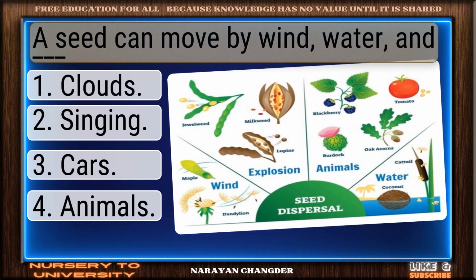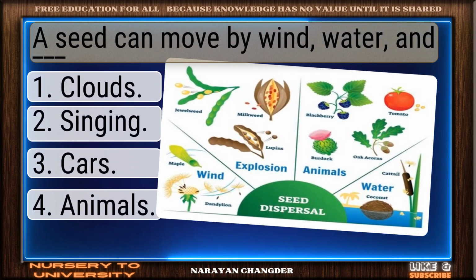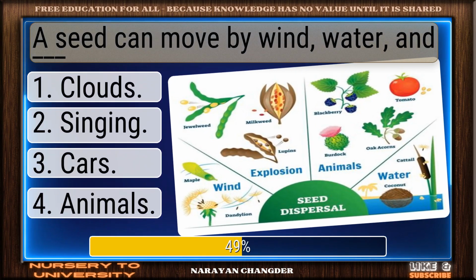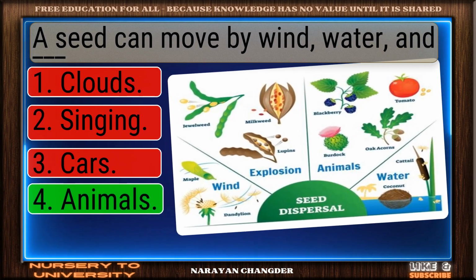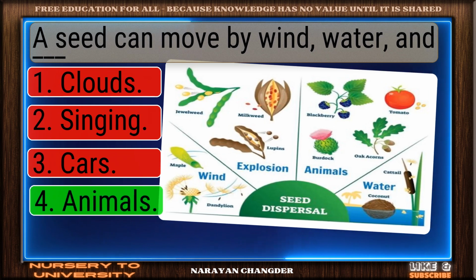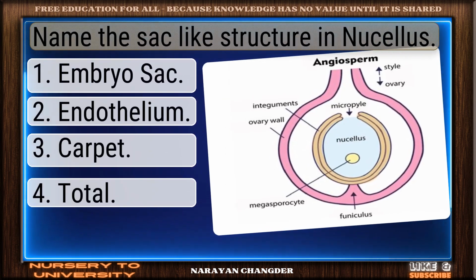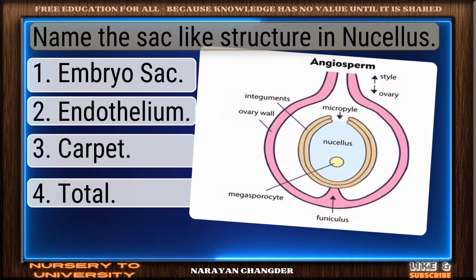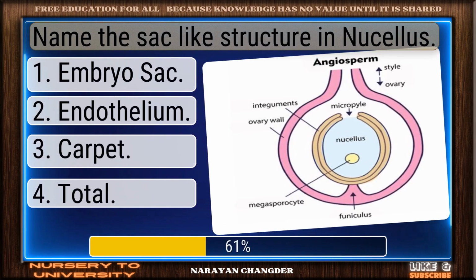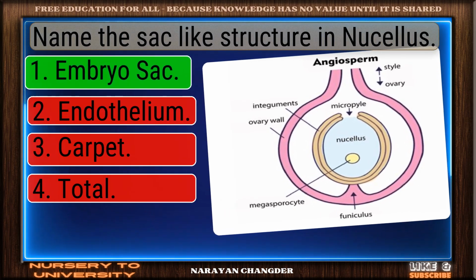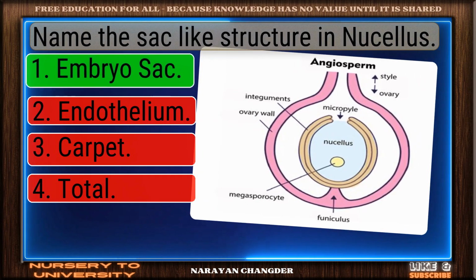Question number 67. A seed can move by wind, water, and dash. Smart pick. Animals is the correct choice. Question number 68. Name the sac-like structure in nucellus. Excellent choice. Embryo sac is the right answer.